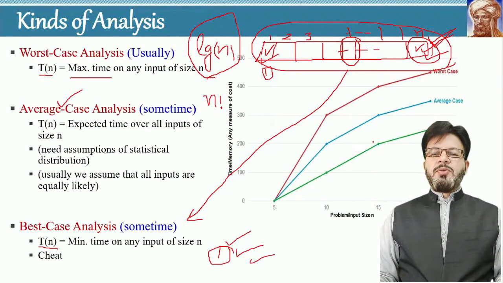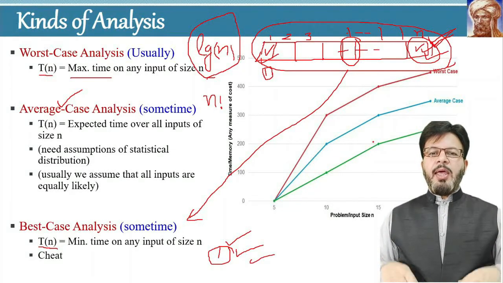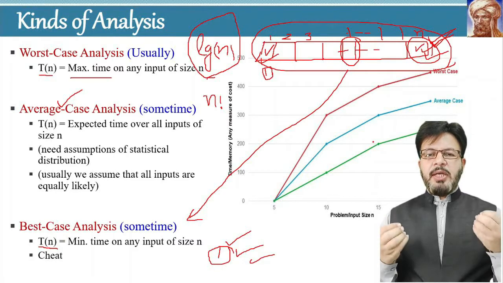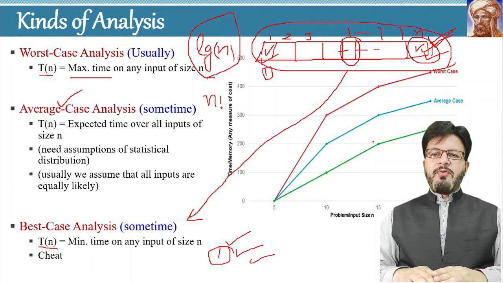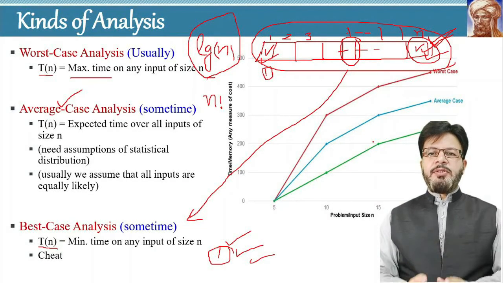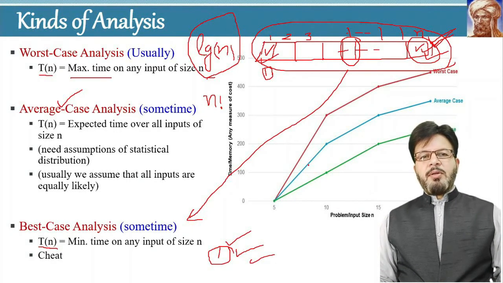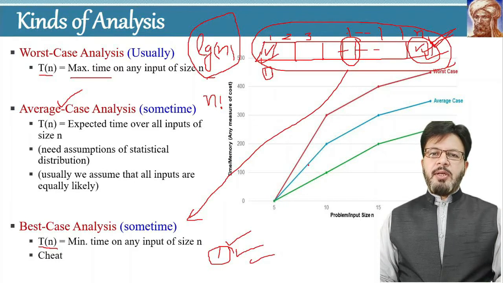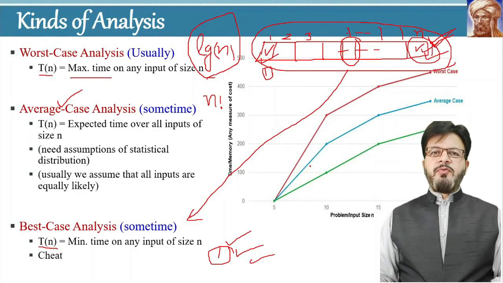So all these permutations are equally likely. For this algorithm, any one of these n factorial permutations can be an input to the algorithm. Therefore, we have to consider some probabilities, some distribution, some statistical assumptions, and we have to calculate the average case. That's all. We will take another example now, and then come once again to the kinds of analysis. In this case, our problem is sorting and our algorithm will be insertion sort. So let's move to insertion sort.